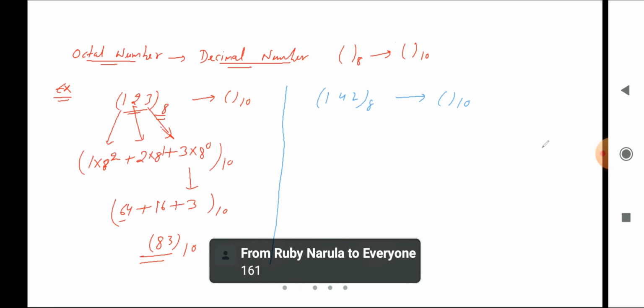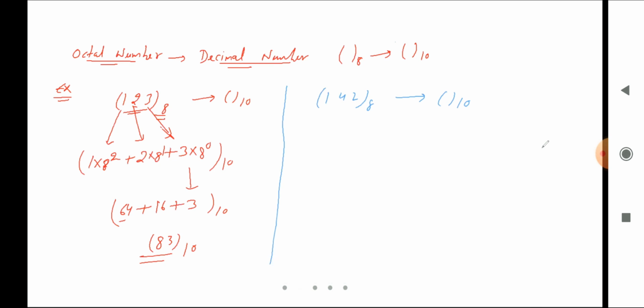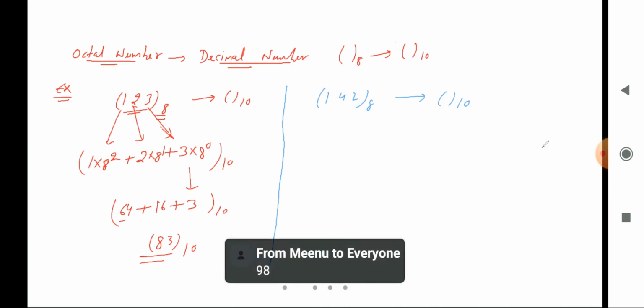Ruby is saying it's 161. Yeah, might be right. Minu is saying it's 98.